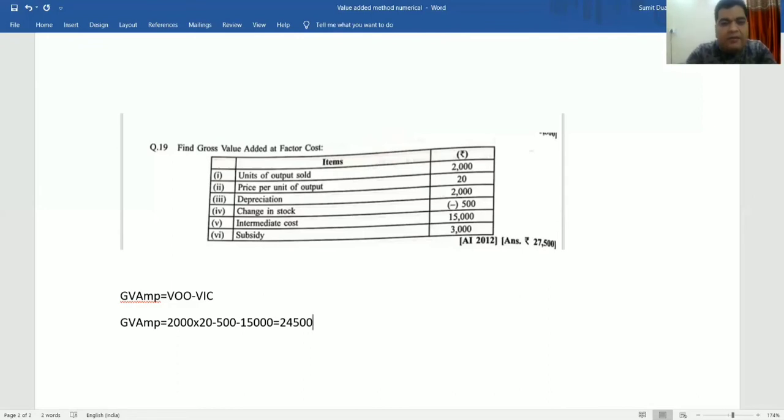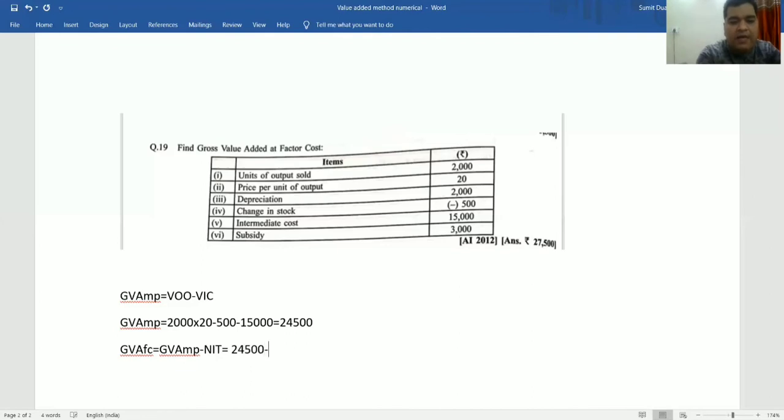Okay, and we have to calculate GVA at FC. So in this question, GVA at MP we have already calculated, and I make the formula G same, V same, A same. I have to deduct only net indirect tax. Okay. So when I deduct the net indirect taxes,